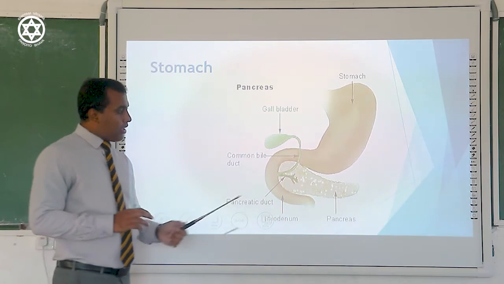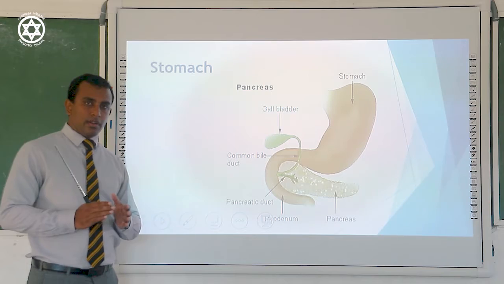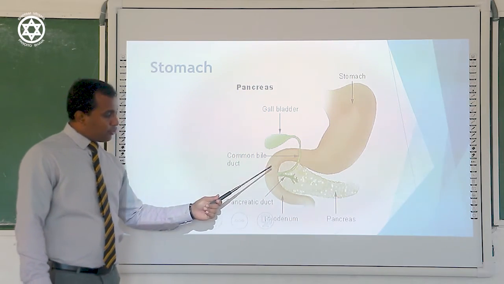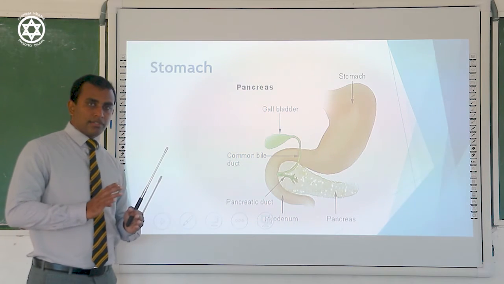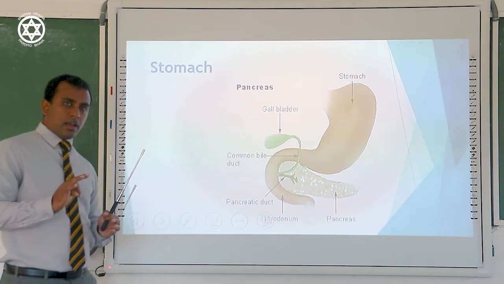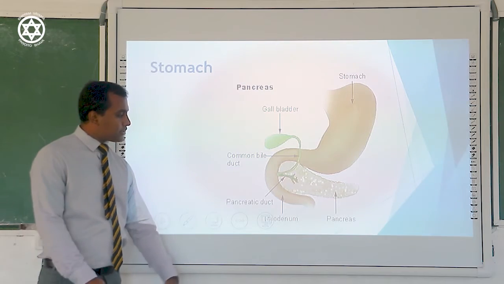Bile helps in the process of lipid digestion. The pancreas can secrete pancreatic juice into the duodenum. Pancreatic juice contains several enzymes. They are lipase, trypsin, and again amylase is secreted by the pancreas.